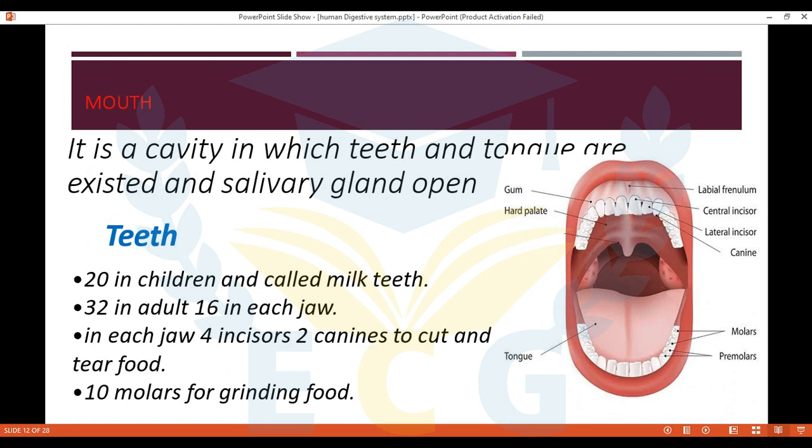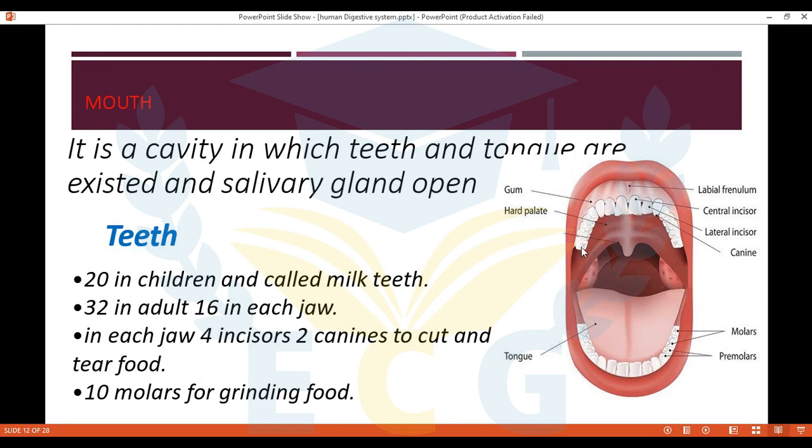It starts with mouth. Let's see how many teeth in adults. In adults, we have 32 teeth and 16 in each jaw. Each jaw has 4 incisors, as you see here: 1, 2, 3, 4. Here are 4 incisors, and 2 canines, 1, 2, and 10 molars. This is the molars.